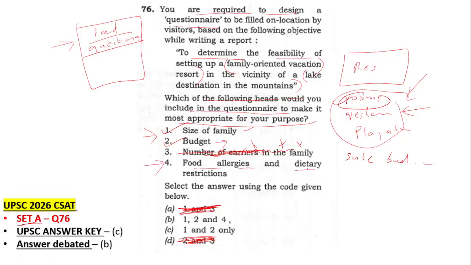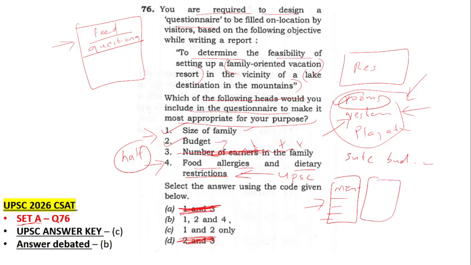This is the controversial one: food allergies and dietary restrictions. Ideally, yes, when you are designing something, you have to see to that also. But this is debatable because people have different viewpoints. UPSC ideally should not have put this kind of statement, because when it's a vacation resort and you design a menu, you have to see that there is no nuts or no soya or something which is allergic. So you have to maintain a menu which is common for all, and one which is restricted for people who have allergies.